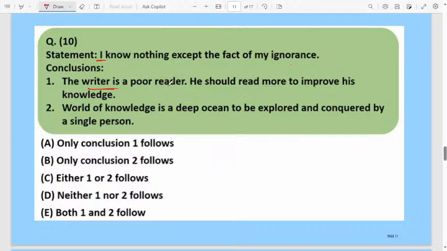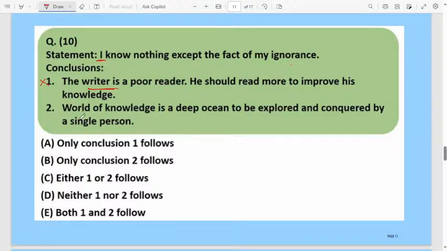Yes, reading books is one way to improve your knowledge. Knowledge is whatever we read in books. Okay, this is wrong. Keep it as wrong. I will move to the next one.